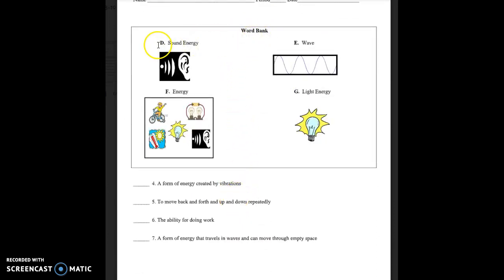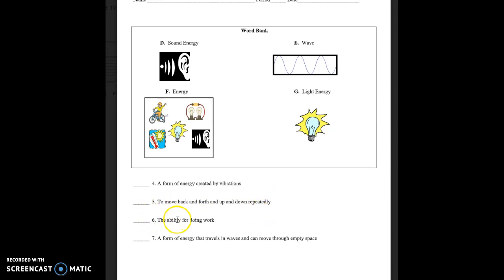Word bank. D. Sound energy. E. Wave. F. Energy. G. Light energy. Number 4. A form of energy created by vibrations. Number 5. To move back and forth and up and down repeatedly.